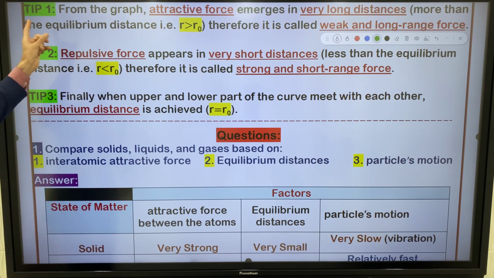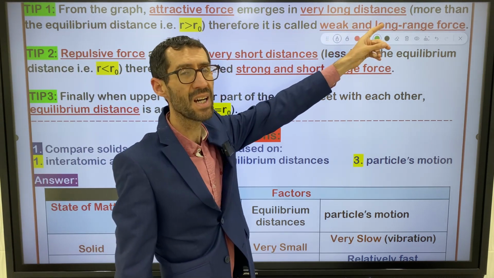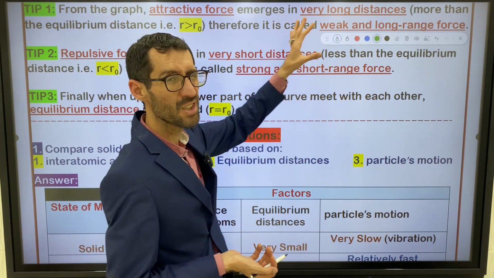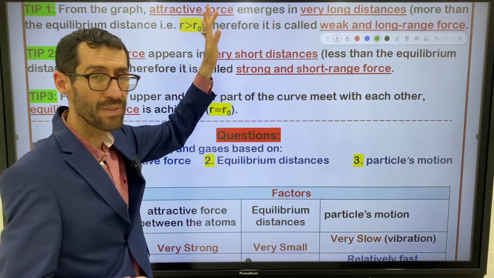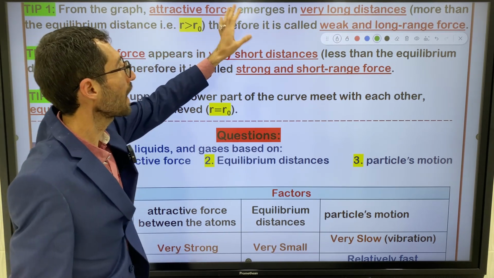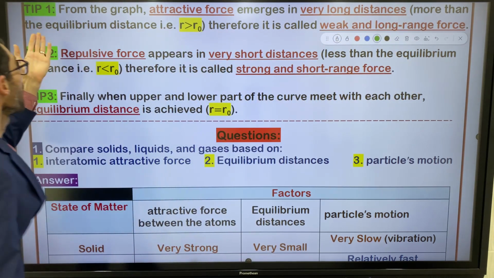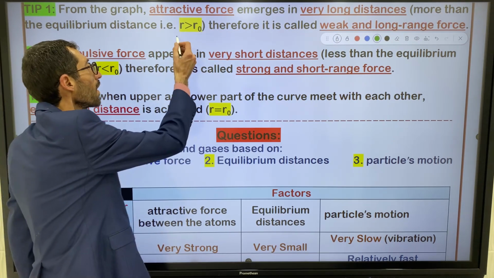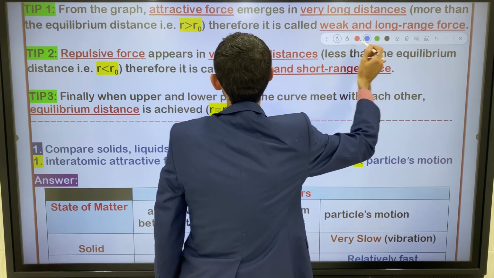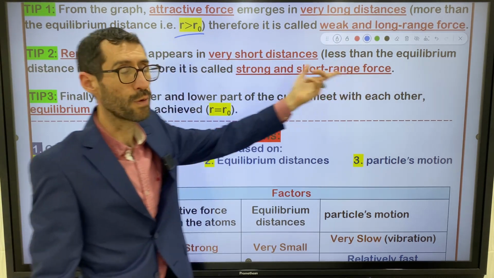About the curve. It says from the graph, attractive force emerges in very long distances. I showed it to you on the graph actually. Let me just read the subject. I explained all of this information. It says from the graph, attractive force emerges in very long distances, more than equilibrium distance. Actually, it means R is greater than R naught. Therefore, it's called weak and long range force.